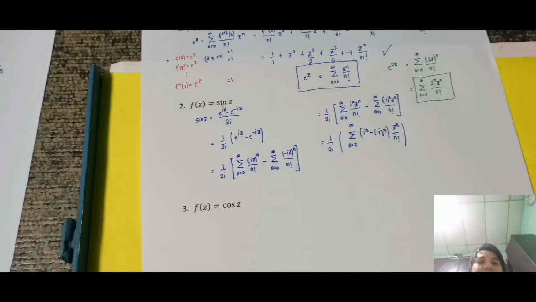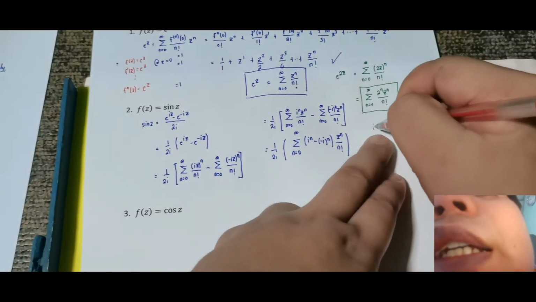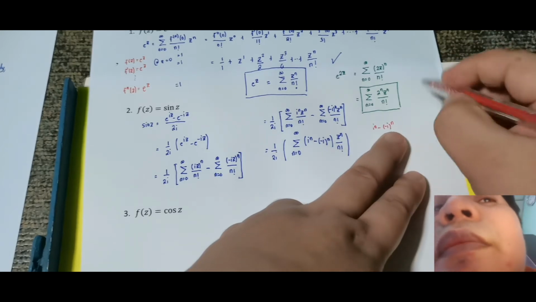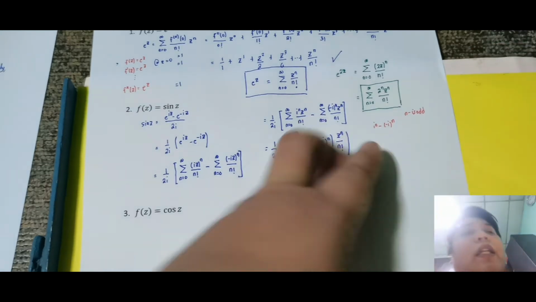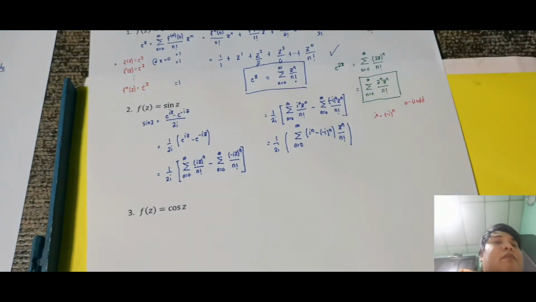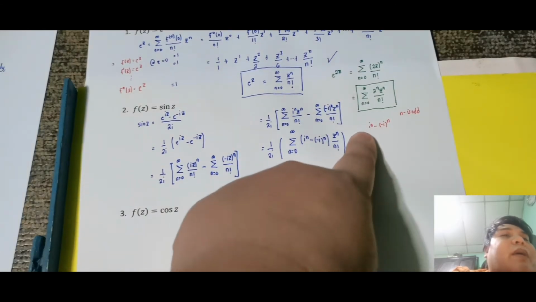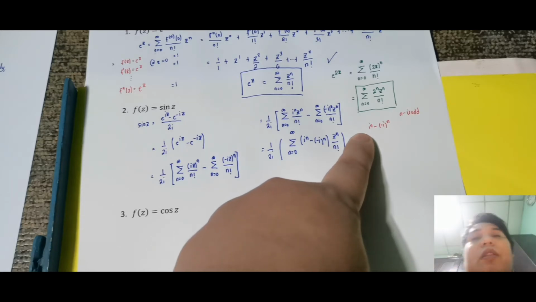Pag add, observe natin si i^n minus (-i)^n. If n is odd, ano mangyayari diyan? If n is odd, this is always negative 1. Tama? Okay, so somewhere, laging may negative 1.